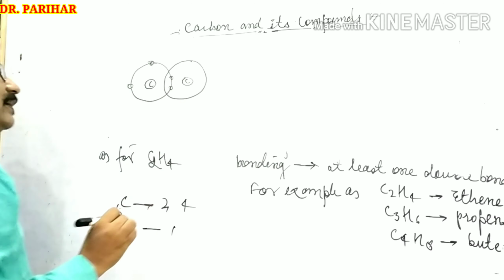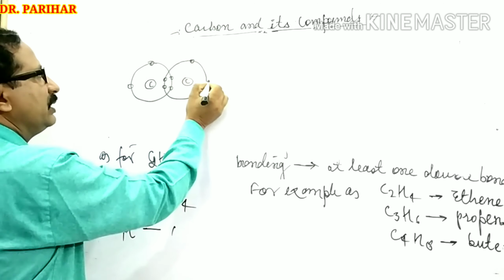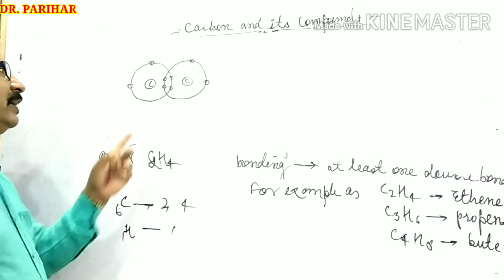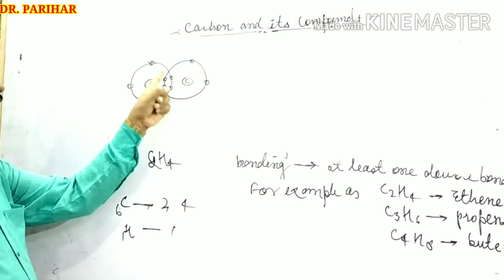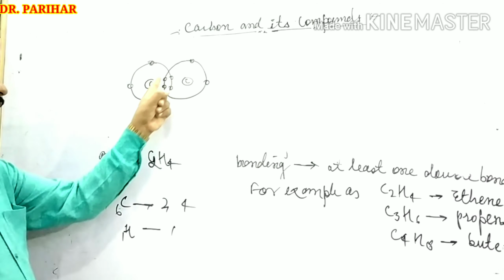This is another carbon atom. It also has 4 electrons: 1, 2, 3, 4. Right? These are the 2 carbon atoms and both have 4 electrons.